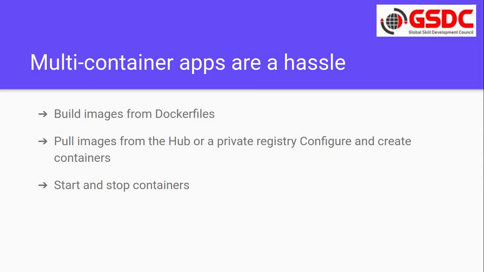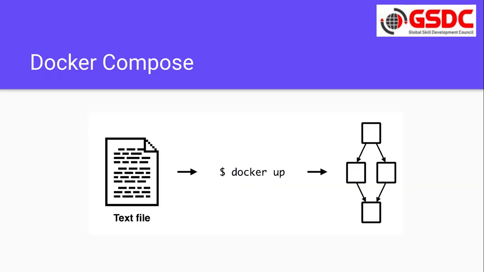To launch multiple containers with a single command, we need Docker Compose. So how can we do that? Multi-container apps are a hassle. That means building images from Dockerfiles, pulling images from the hub or a private registry, configuring and creating containers, and starting and stopping them. This is the procedure we have to follow to launch every container. But what if I have a multi-container app to start? For that we have the Docker Compose option.